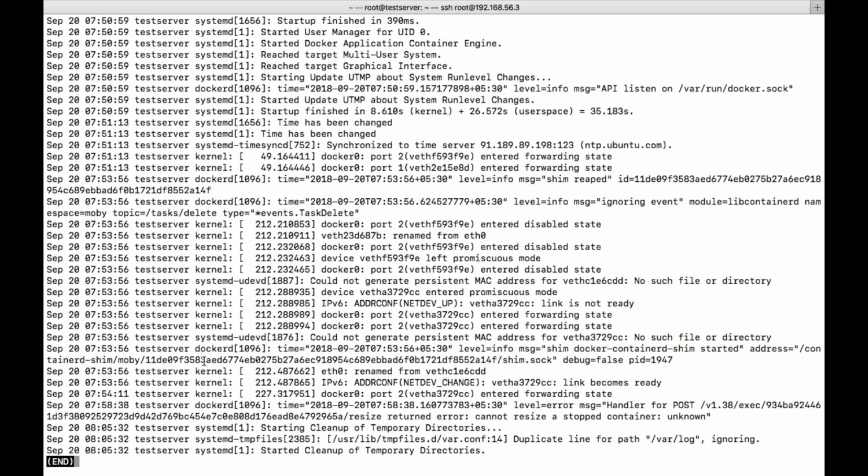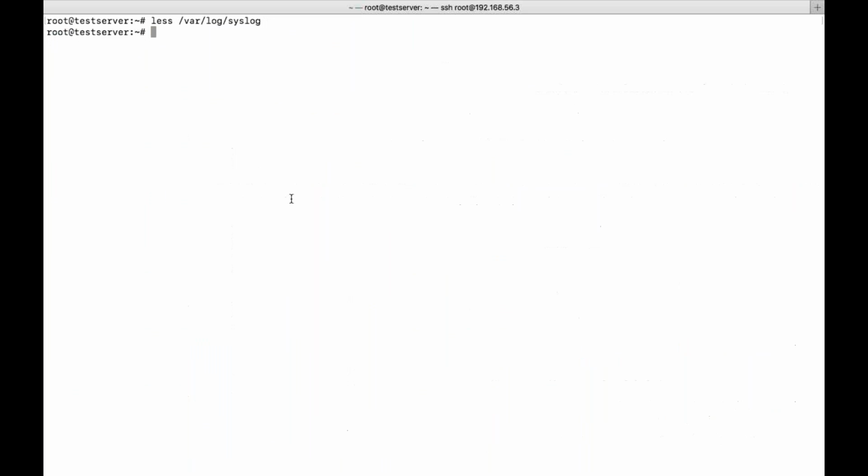So we need to filter like this, dockerd, Docker related information, but it has a lot of other information also. If you want only Docker related events, then you need to go for docker events and give the parameters, whatever you want, from past 1 hour, 2 hours, what you want to see. So that you have to mention. It is all about events. Now let's see the next option.